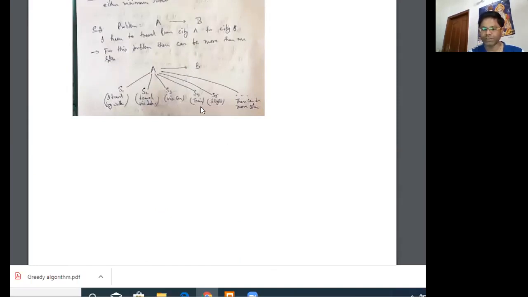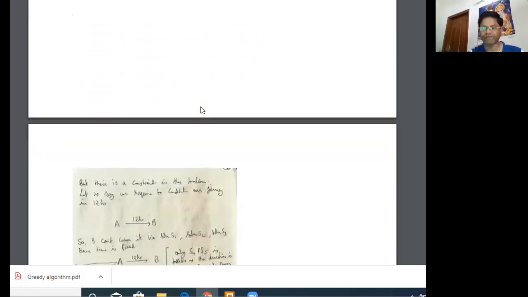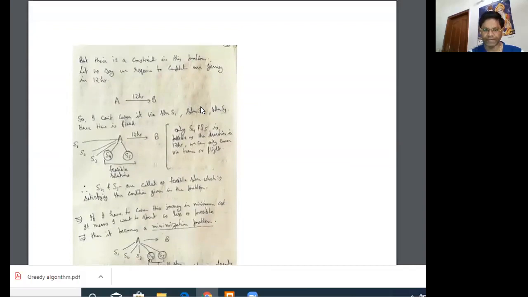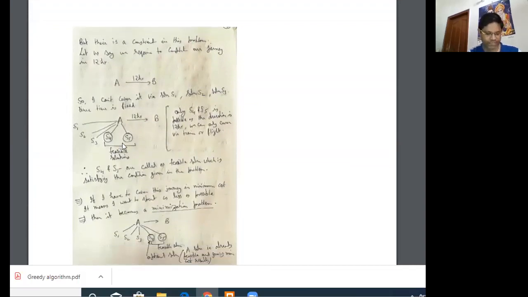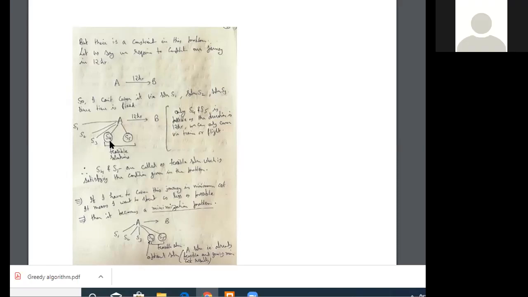So only two solutions may be possible. Suppose we travel via train or travel via plane. These are the two solutions that are possible if the duration is fixed. So S4 and S5 are the solutions that are possible for this constraint, and these two solutions are also called feasible solutions. Feasible solution means one which satisfies the condition given in the problem. And if I have to cover this journey at minimum cost, it means I have to spend as little as possible.